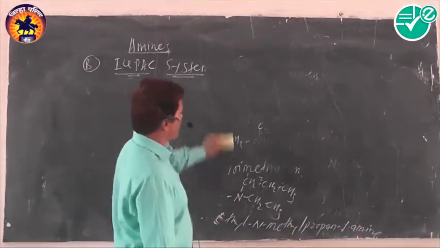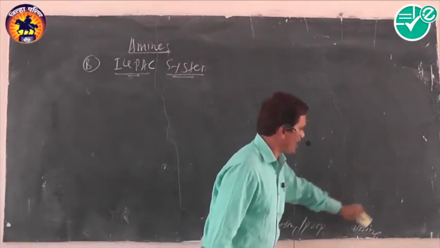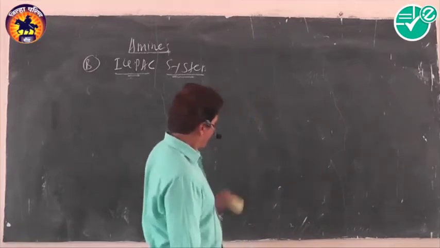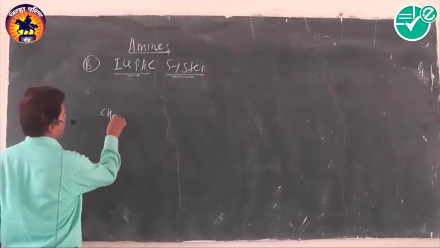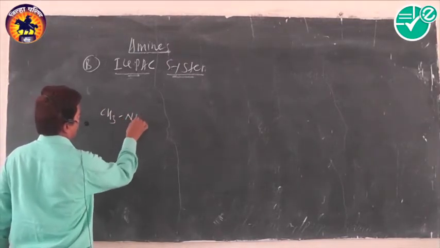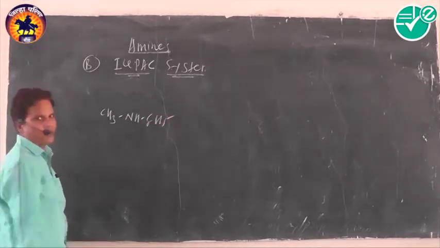Suppose there are some examples like aromatic amines. How are such aromatic amines named in the IUPAC system? Taking some examples for the IUPAC system, first example, suppose another example here. One of the groups is a phenyl group. Then what is its IUPAC name?